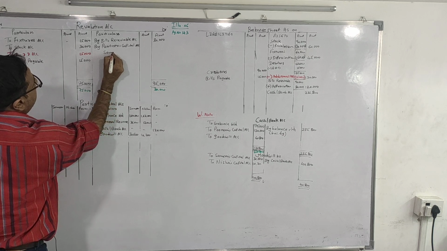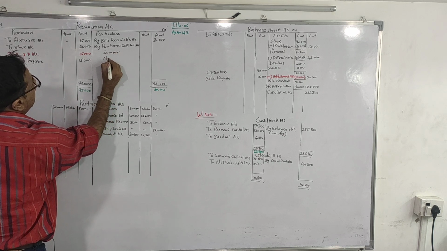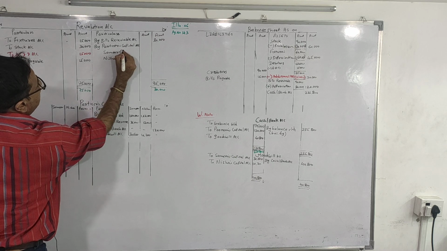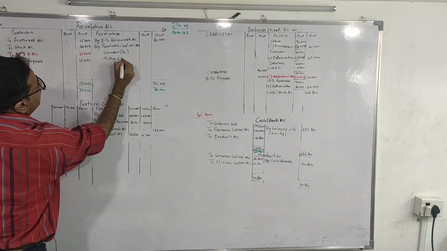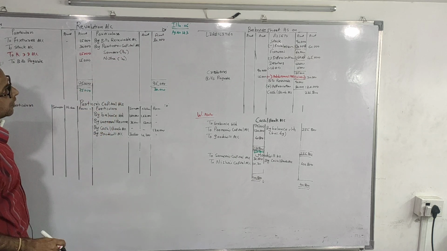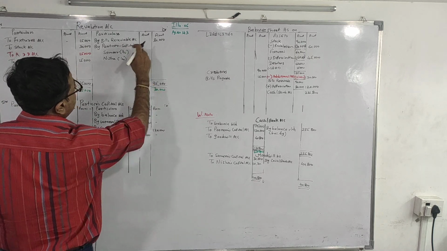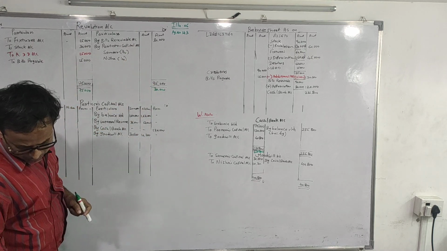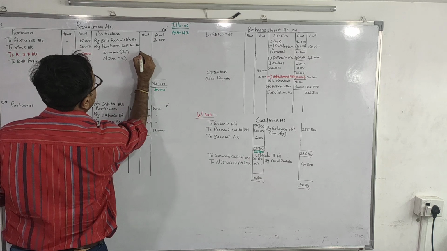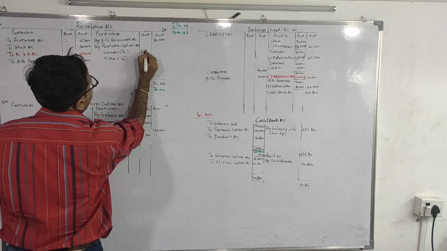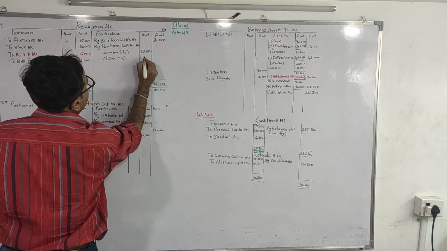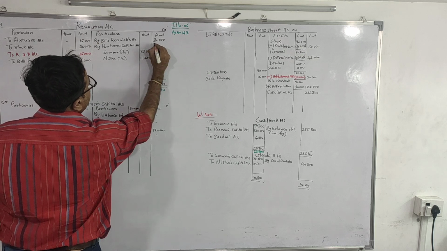Samir, Nisha, 3/4, 1/4. 45,000 will be distributed between 3/4 and 1/4, which comes to 33,750 and 11,250.